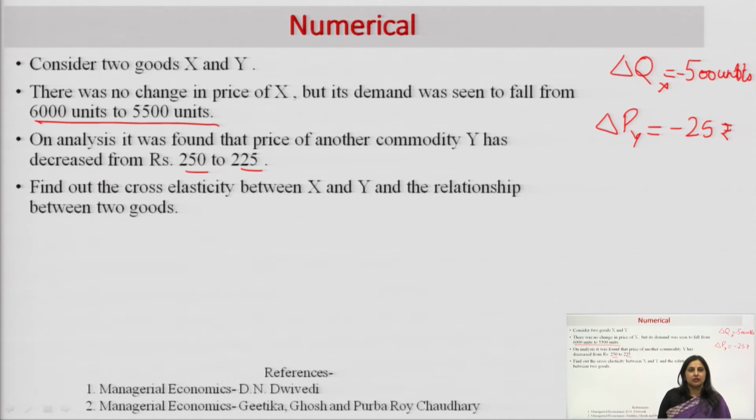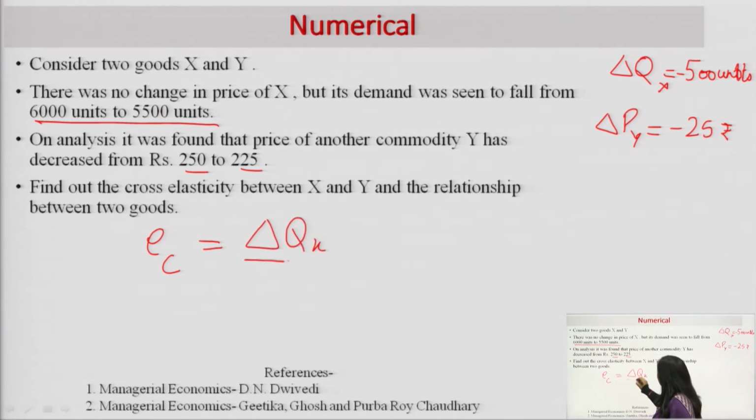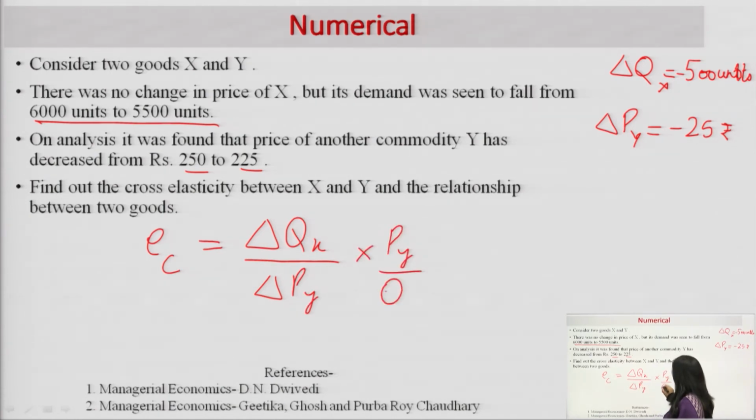So, these two things suggest that the relationship would be of substitute goods, if we analyze. To know the exact relationship, we need to calculate the value of EC. The formula is delta Qx upon delta Py into Py upon Qx.